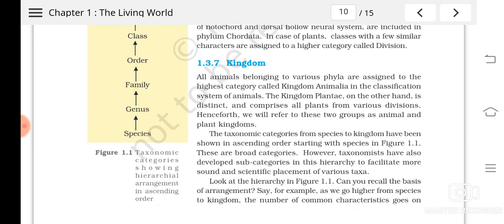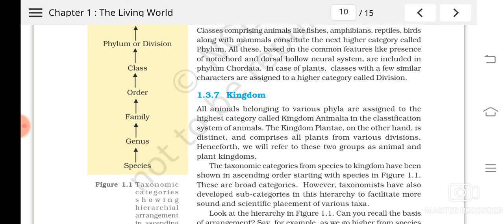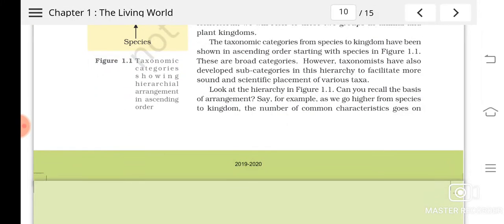You can find more organisms with more similarities in a species. The organisms of a species will be having more similarities. And when you see the organisms of a genus, they will belong to different species, so there will be differences. So the lower the category, there will be more chance of getting similar organisms, and as the category level is higher, the dissimilarities will be more.